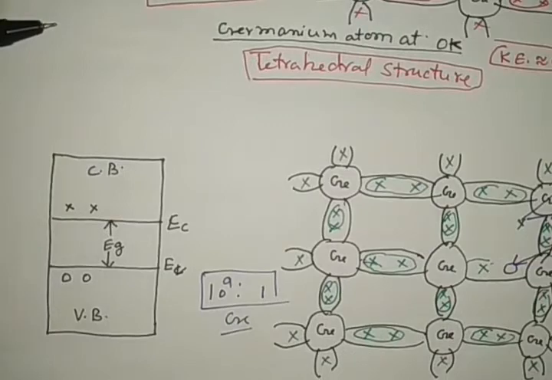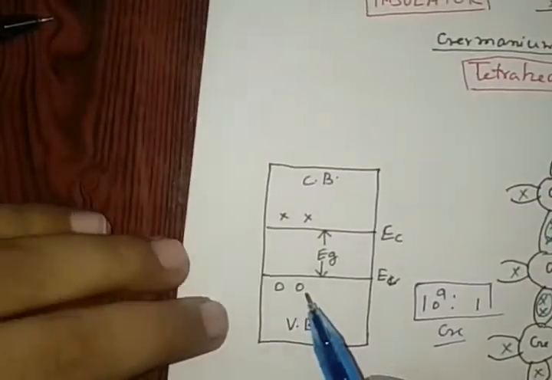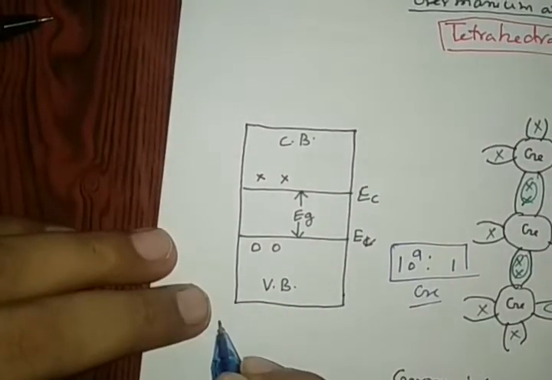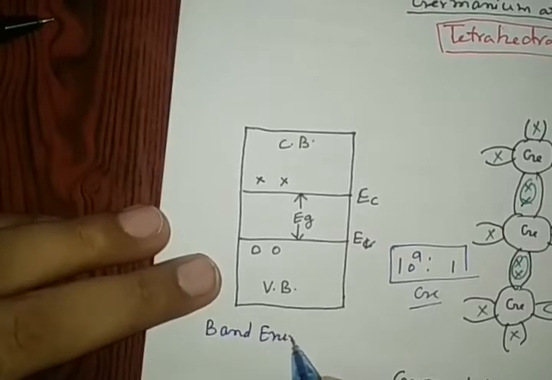As a result, when a bond is broken, electrons move. See the band theory, the band energy level. Very carefully.